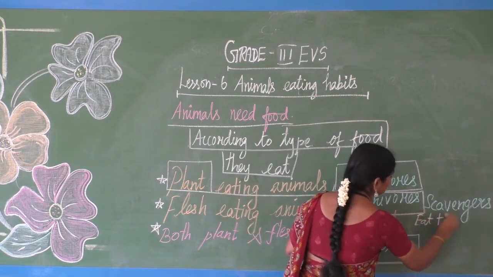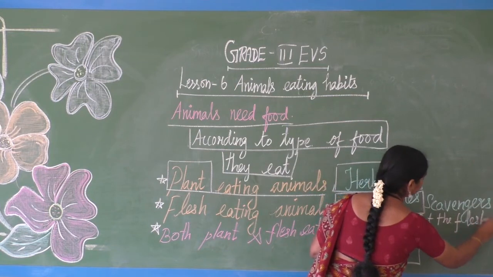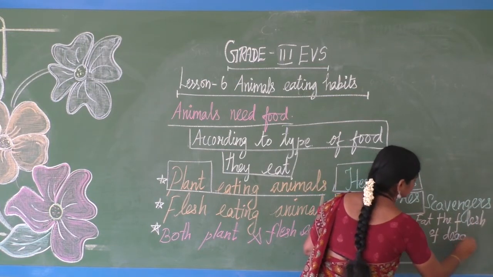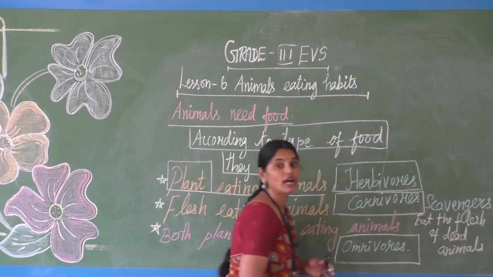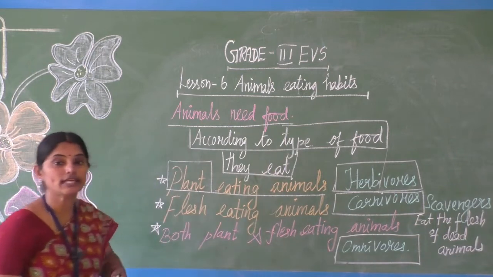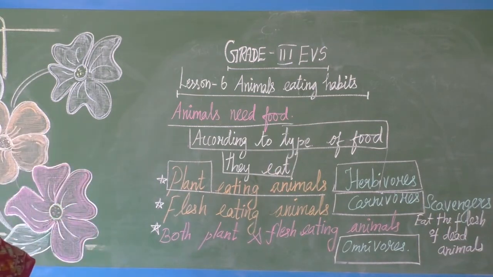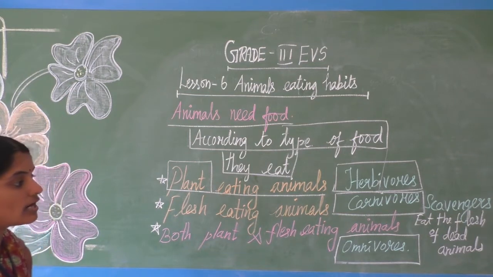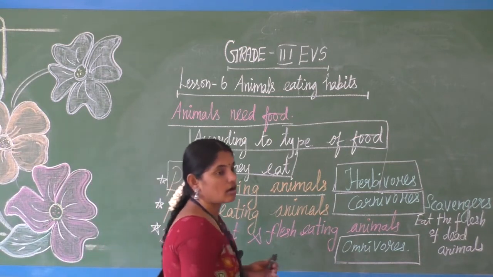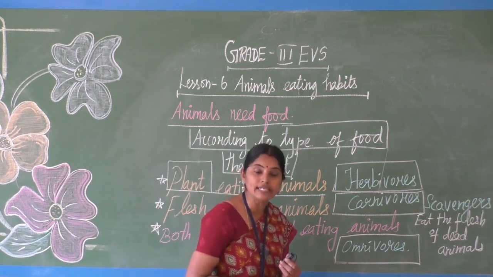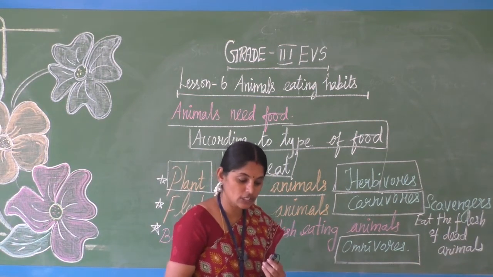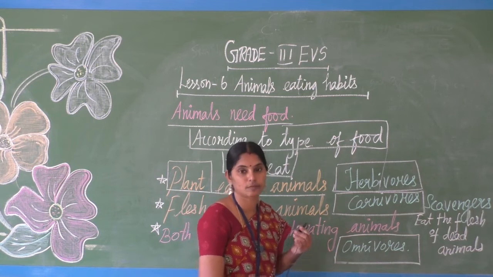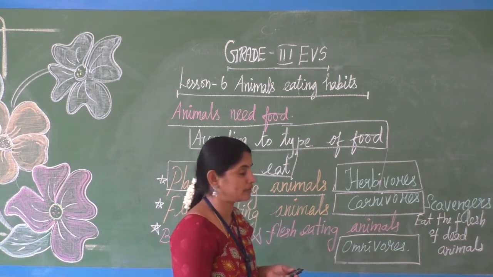Animals that eat the flesh of dead animals are called scavengers. Clear, children? The scavengers are vulture and hyena. See, in our book also they have given that picture, the vulture and hyena picture.